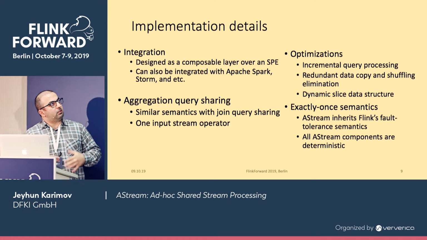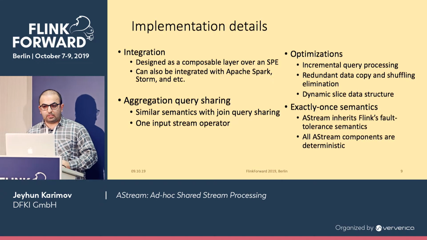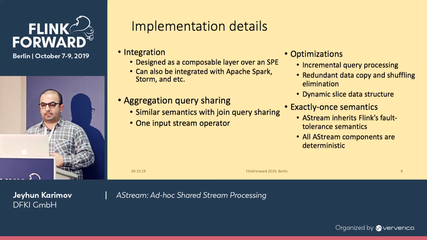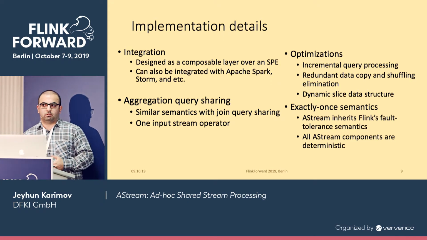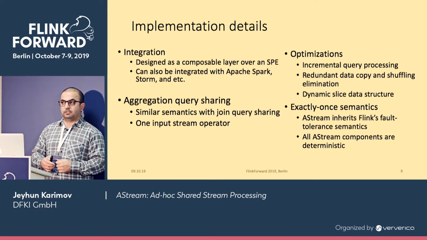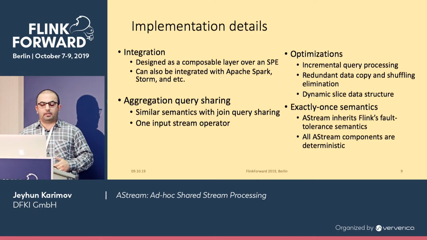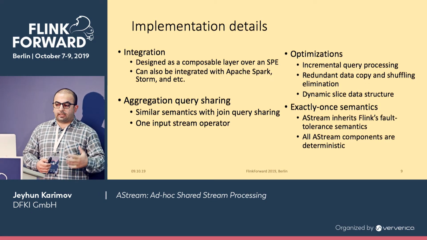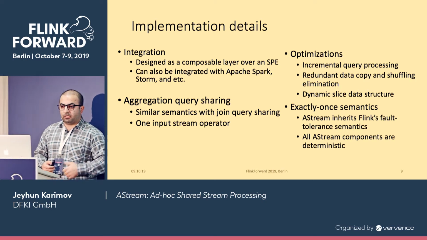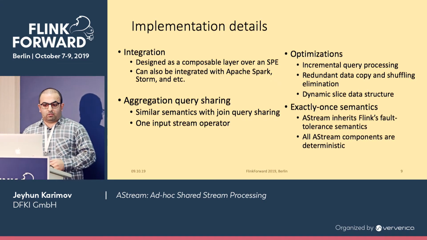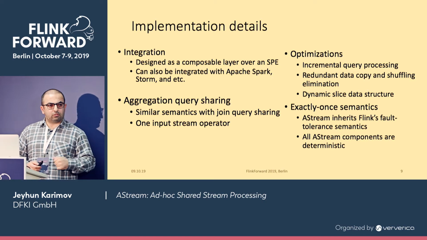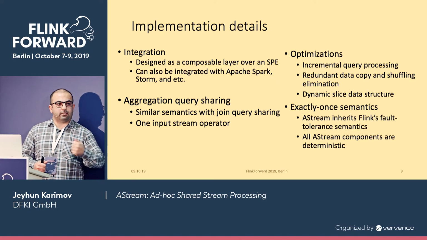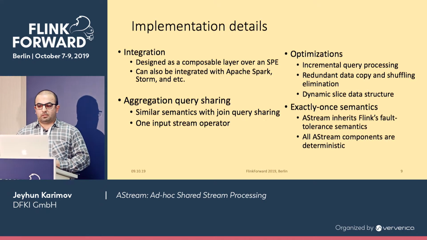So, a little bit of implementation details. We designed our solution as a composable layer over stream processing engines. In this case, we implemented it on top of Flink, but we show in the paper that it can also be integrated with Apache Spark, Trill, etc. We also show in the paper that it's possible to share aggregation queries.